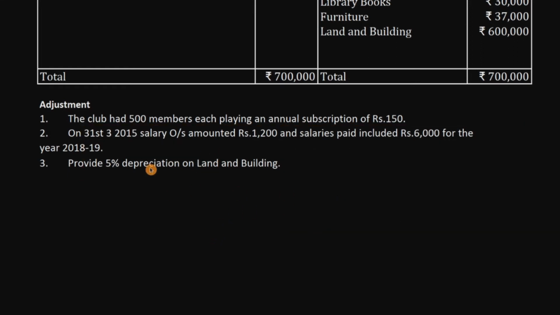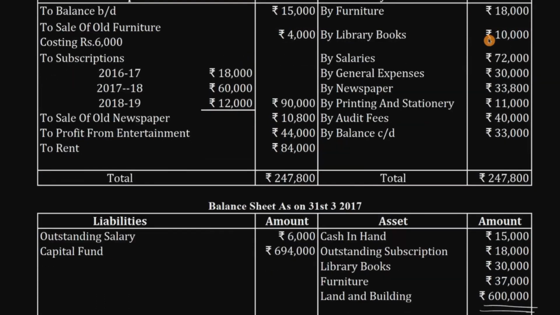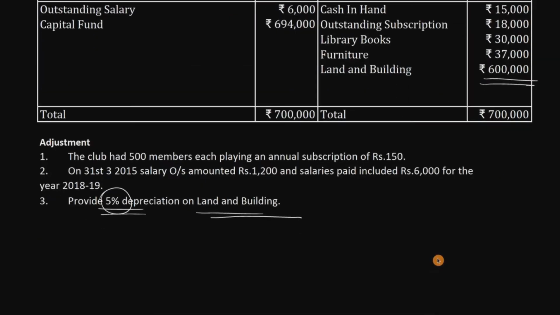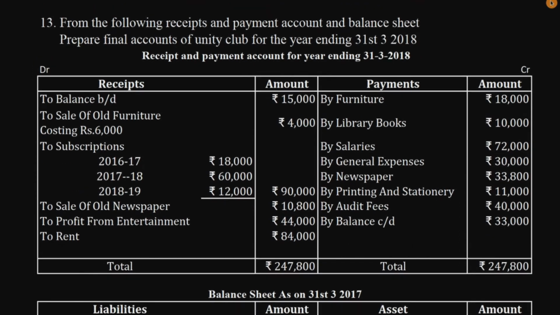We'll move on to the next adjustment, that is depreciation. 5% depreciation on land and building. You need to charge 5% depreciation on land and building. There's 6 lakh rupees and we have not purchased anything in this year regarding land and building, so we only charge 5% on 6 lakh rupees. Okay, without further ado, let's jump to the problem.